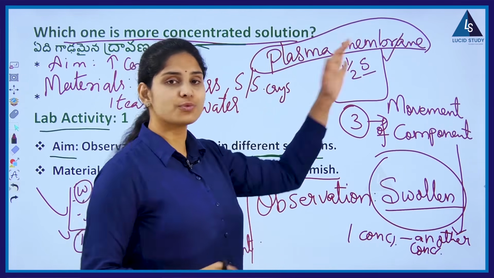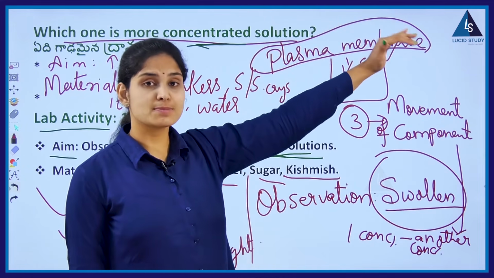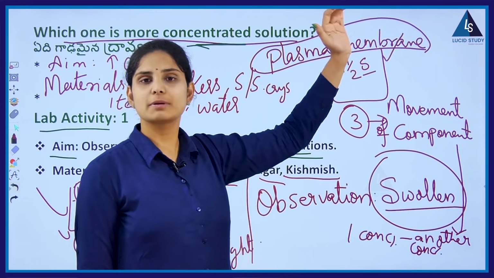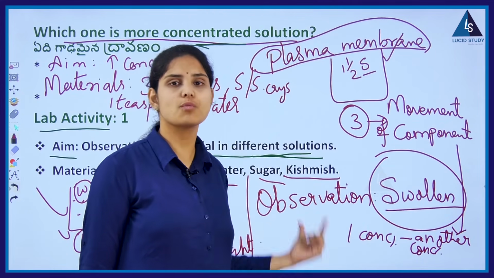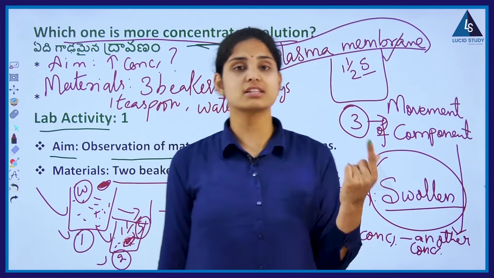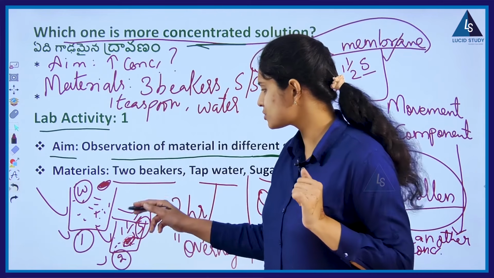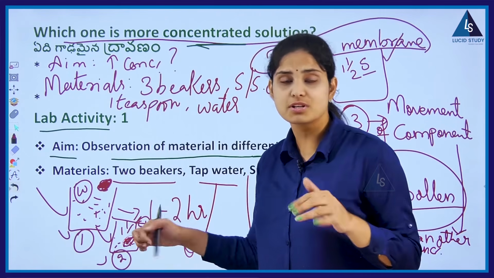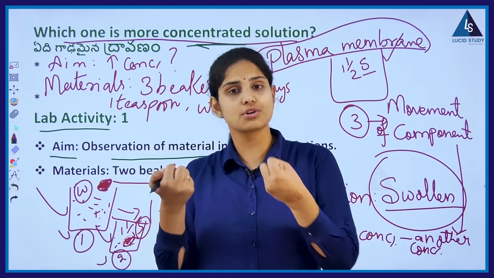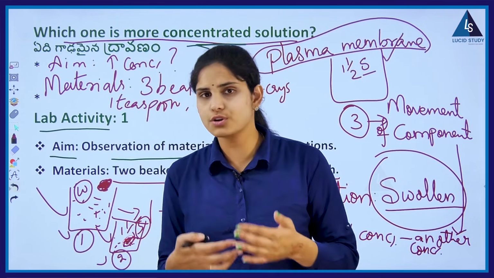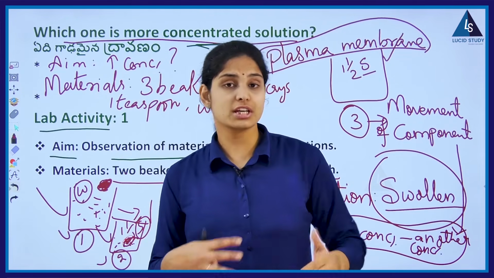Very good. So this is why the plasma membrane is said to be selectively permeable, because it helps in the movement, or we can say transfer, of concentration from one level to the other. Hence this is how we talk about the importance of plasma membrane. Where does it reside? Nothing but in the cells of this kishmish, through which the entry of water or the exit of sugar solution, or the exit of water and entry of sugar solution, either of that is taking place. That is what we call change from one concentration to another concentration.